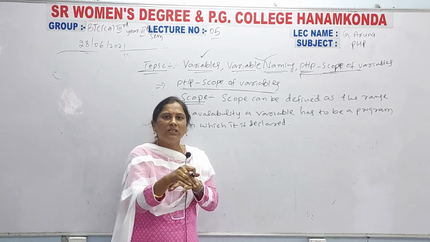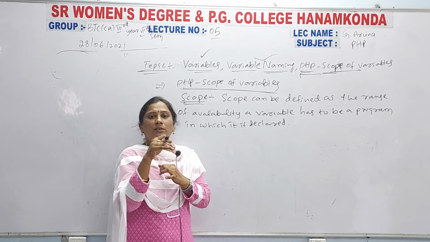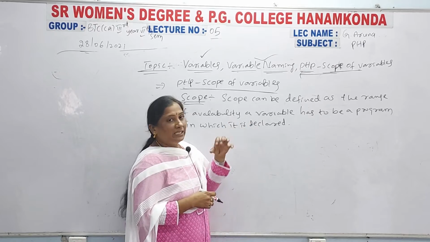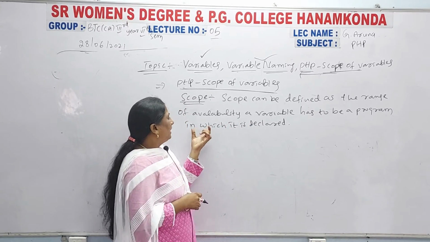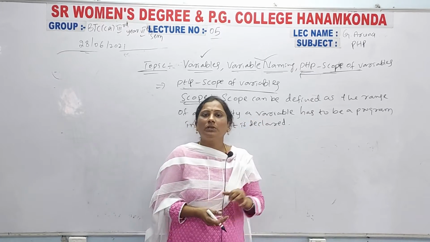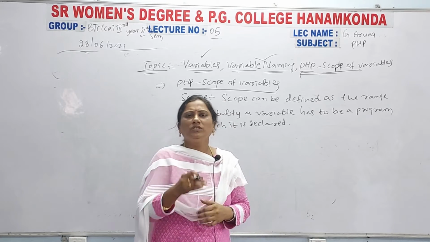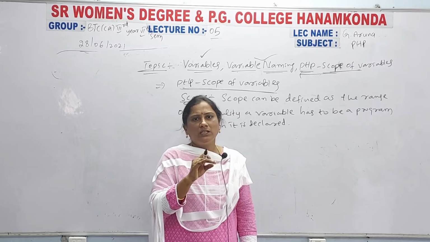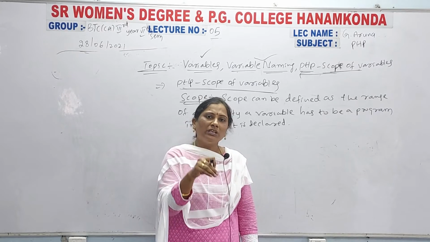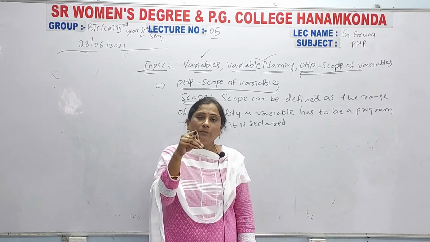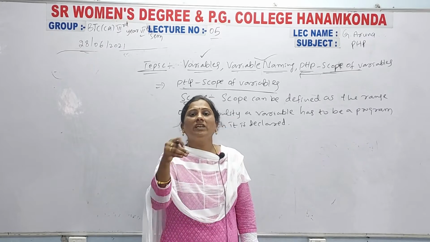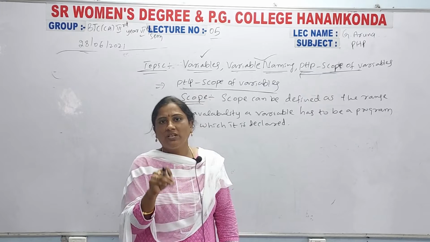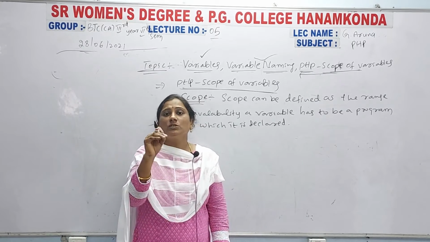How much time the variable can be there in that particular program. That is the range. Suppose you declare that variable in that program, how much time can the variable be there? What is the range of that variable? Range, that is the scope.